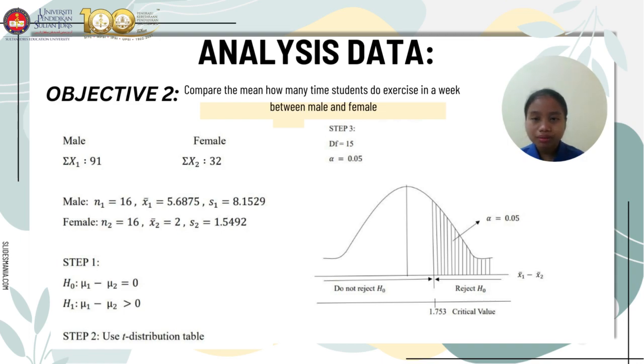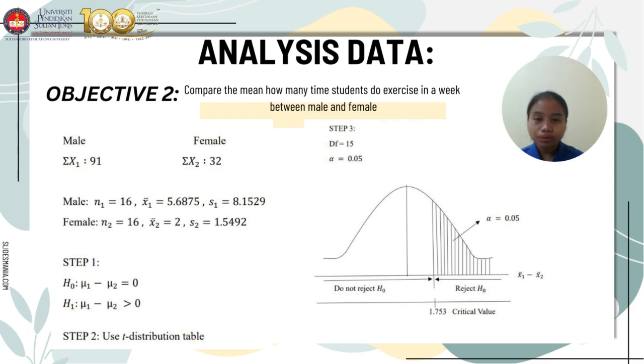And for female, we have N2 is equal to 16, and X bar 2 is equals to 2, S2 is equal to 1.5492. And in the step 1, we have to state the null hypothesis, which is mu1 minus mu2 equal to 0, and H1 is mu1 minus mu2 is greater than 0.